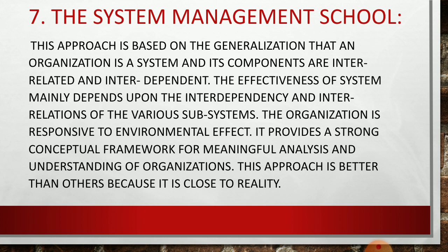The 7th school is the system management school. This approach is based on the generalization that an organization has a system and there are many components which are interrelated or interdependent on each other. The effectiveness of a system mainly depends upon the interdependency and interrelations of the various subsystems. There are various systems and subsystems in the organization. The main focus of the system management school was that various factors and various sub-factors depend on each other. The organization is responsive to environmental effects.